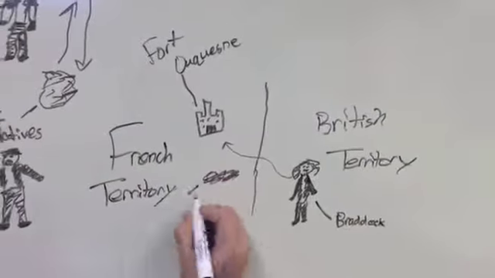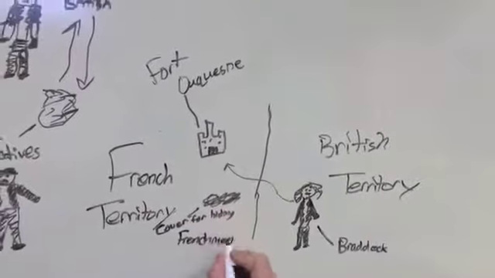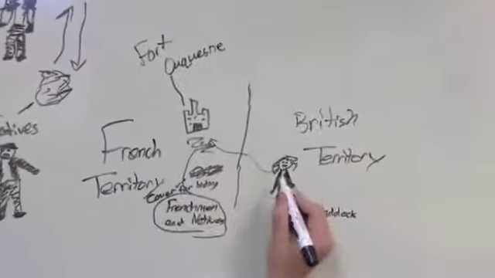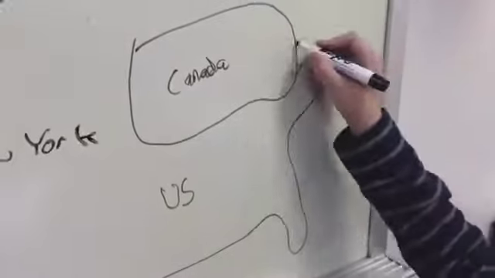Then the British, led by General Edward Braddock, go to attack Fort Duquesne. The French and Indian troops surprise Braddock and his army, and the French are able to drive back the British, and Braddock is killed.